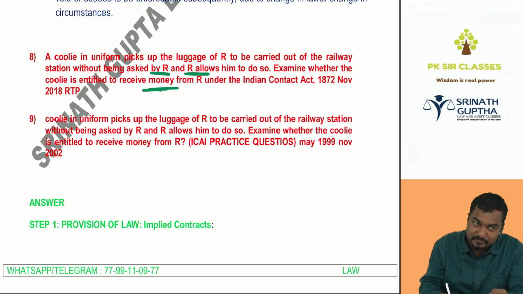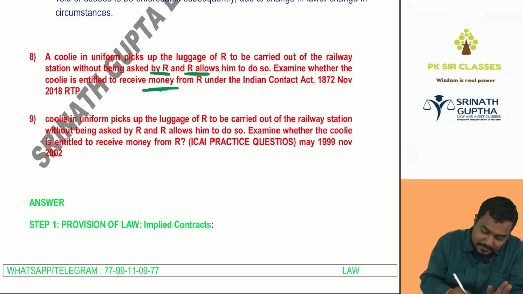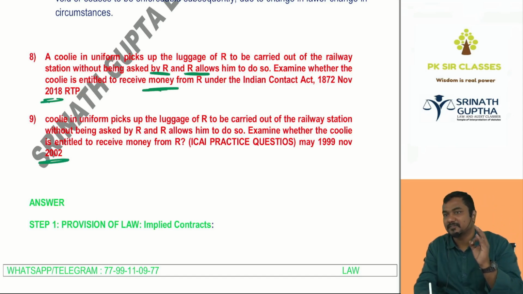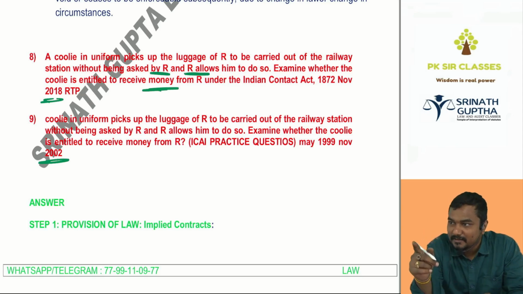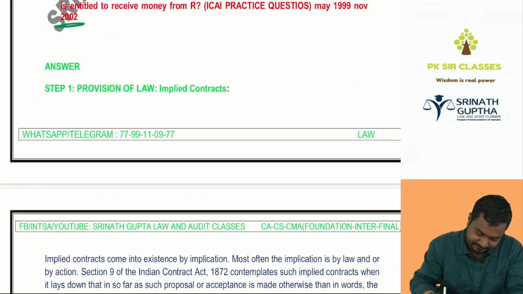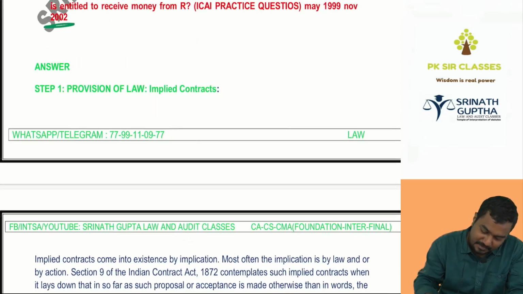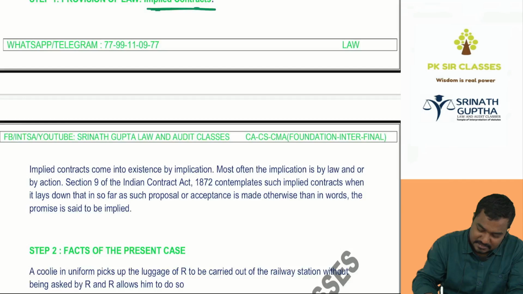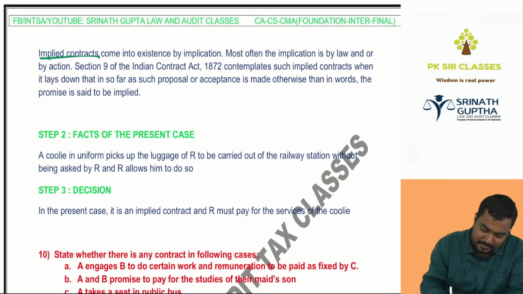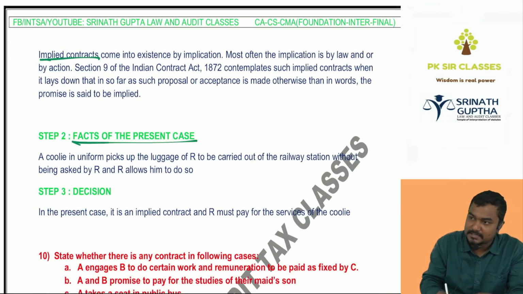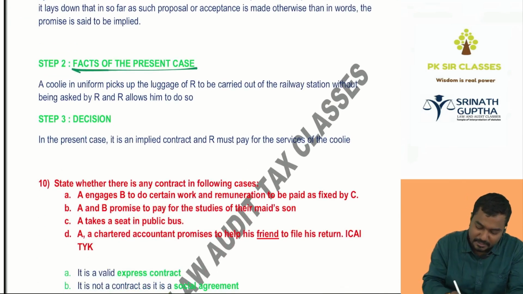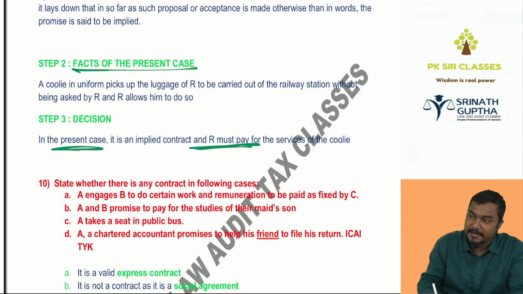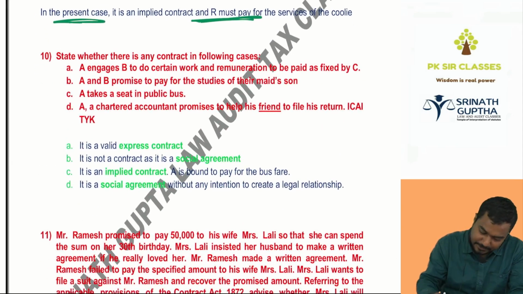So this question came the fifth time. The above three times, the fourth time, and the fifth time. The same questions will repeat. If you observe this example, I kept 10 stars in the running notes. In step number 1, we should write about the provision of the law. What is an implied contract? I am explaining implied contract. Step number 2, facts of the case. Here the coolie has taken the luggage, implied offer. We are following the coolie, implied acceptance. So there is an implied contract, and the coolie is entitled to recover the money.